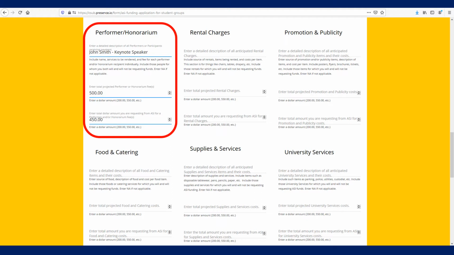In some cases, costs may change after ASI approves the request. Maybe something the club expected to pay for was donated instead. If this happens, the club can allocate the funds elsewhere in the event without having to seek additional approval from ASI. The new use of the funds must still be something ASI would normally cover.